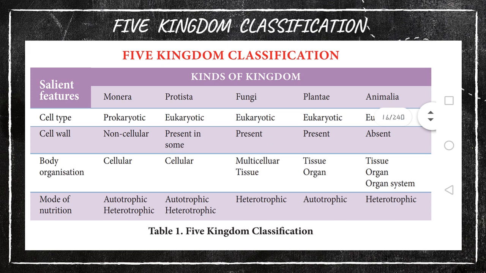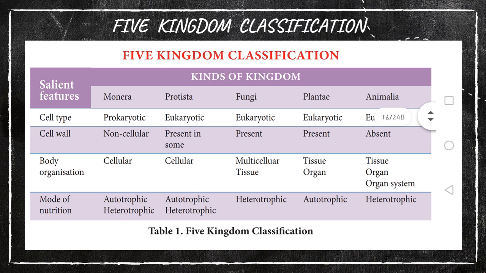Okay. In Plantae, tissue will also be there. A group of tissues forms an organ. So tissue type also, only a group of tissues may make a plant, or organs alone will be there. Not a group of organs, only organs. Then Animalia means either tissue type, or only organs, or an organ system will be there. What do you mean by organ system? A group of organs which are linked and connected to each other and perform the same function is known as an organ system.